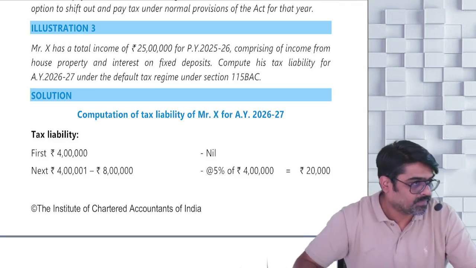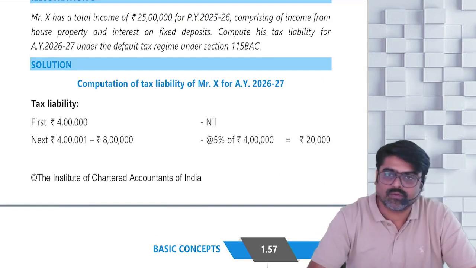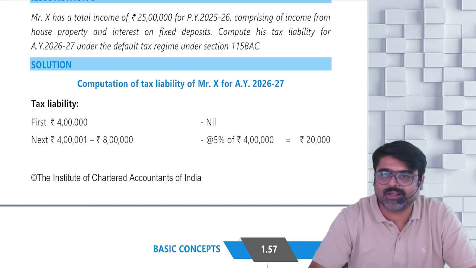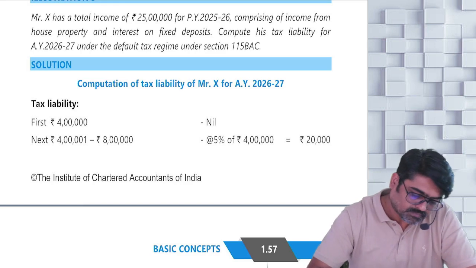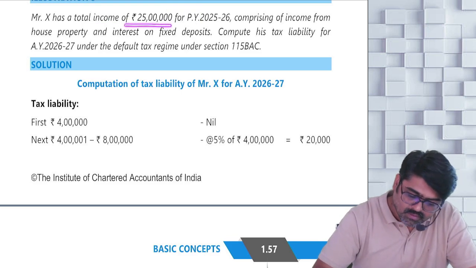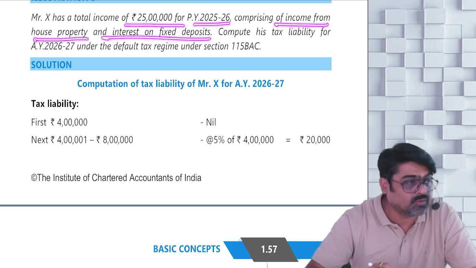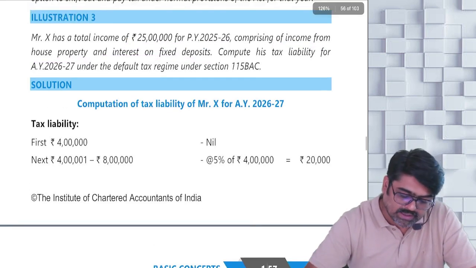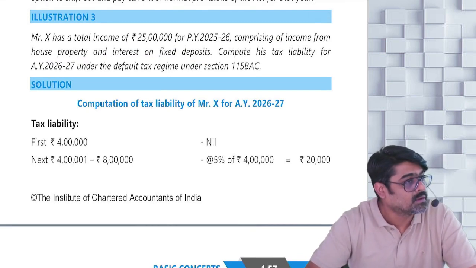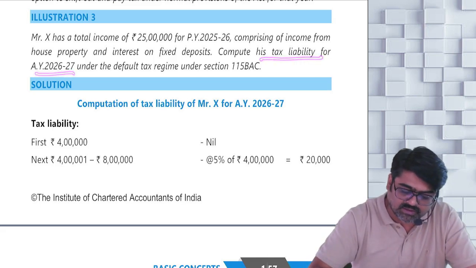Illustration number 3, Chapter number 1. Now here in this chapter, we are going to calculate tax liability also. Yes or no? Mr. X has a total income of 25 lakhs for previous year 25-26, comprising of income from house property and interest on fixed deposit. Meaning that this total income comprises of only normal incomes. No special income in the total income. Compute his tax liability for the assessment year 26-27 under the